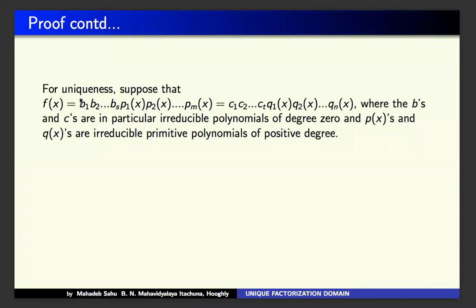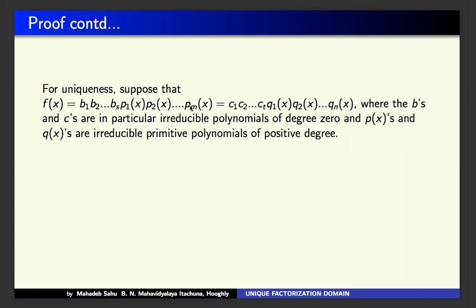Therefore the polynomial f(x) can be written as a product of primitive polynomials together with b1 up to bn, whose coefficients are in D, not in D[x].